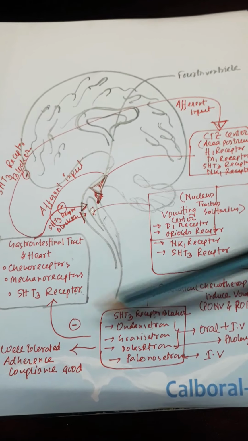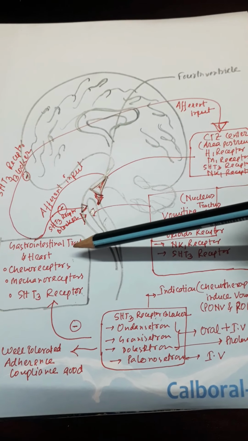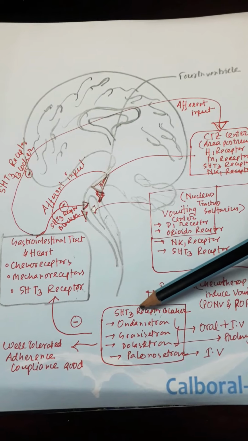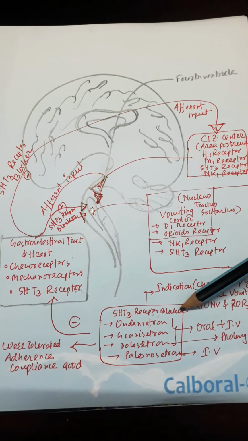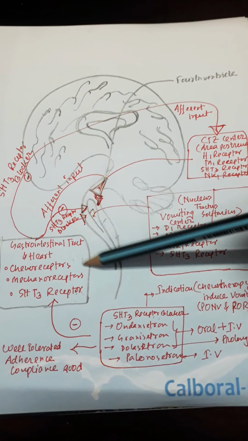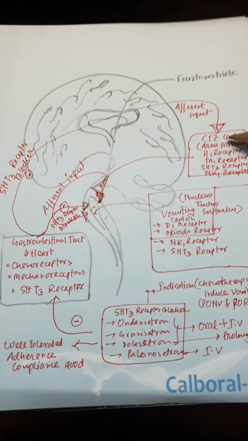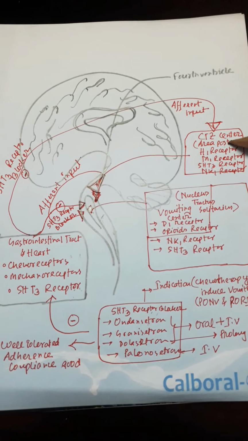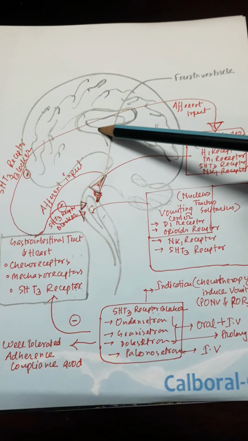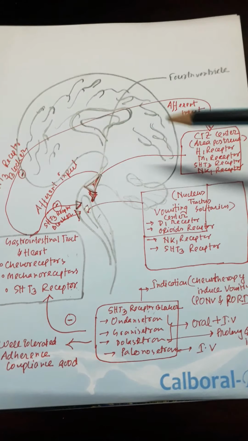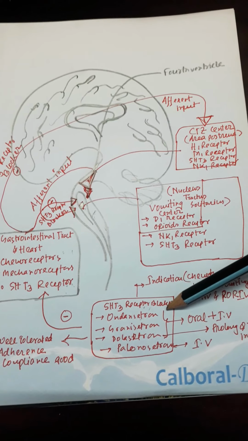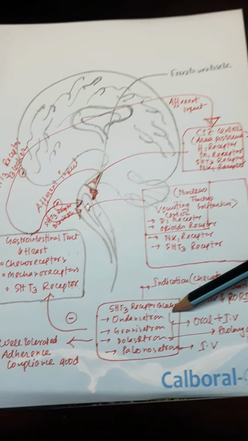When we block the gastrointestinal 5-hydroxytryptamine 3 receptors with the blocker, it blocks the peripherally acting receptors and the centrally acting center by inhibiting the spinal reflexes and the efferent impulses. So this is the mechanism of action of 5-hydroxytryptamine 3 receptor blockers.